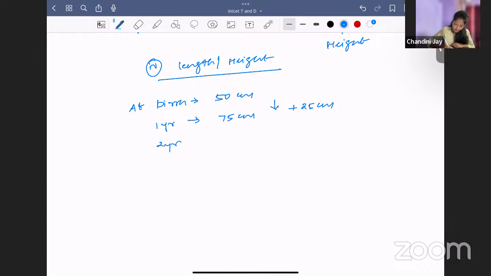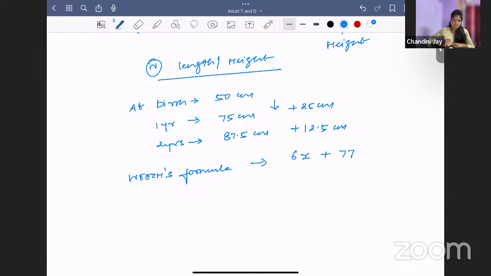Now coming to the next one. At 2 years, there is an increase of 12.5 centimeters in the second year, so it becomes around 87.5 centimeters. After that, we use a formula called the Weech formula. The formula is 6x plus 77, where x is age in years.